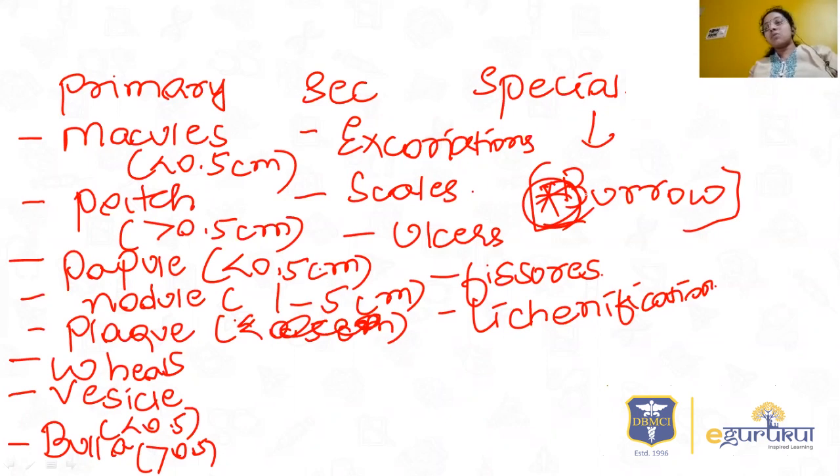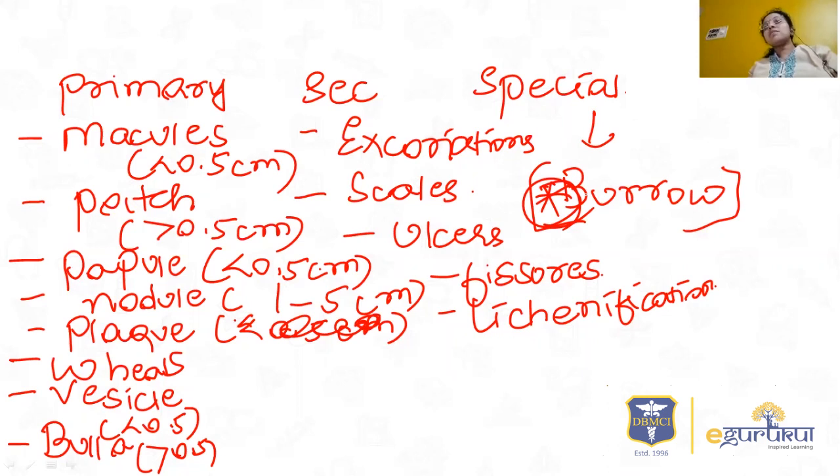So it's better to see the picture once, because annular lesions and the like come under configuration of the lesions, that is, how they are distributed. This is a separate topic. So just go through the different configurations of skin lesions like annular lesions, targetoid or target lesions, and nummular lesions.